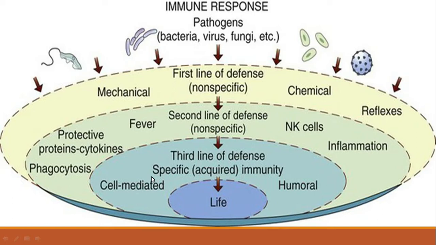So students, we have to remember that the third line of defense is internal and it is a specific response of our body's immune system to a certain specific pathogen or microorganism. This third line of defense is of two types: cell mediated immunity and humoral immunity, which we will discuss in this section.